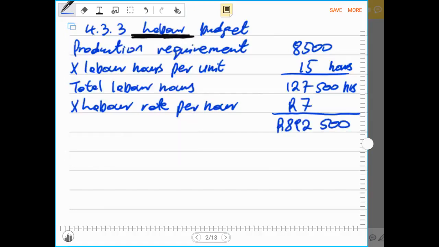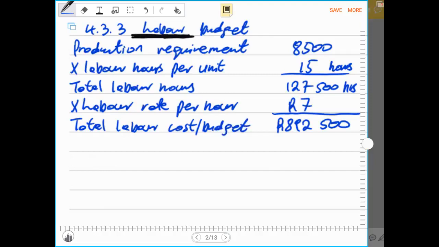892,500. This will be total labor cost, or total labor budget.